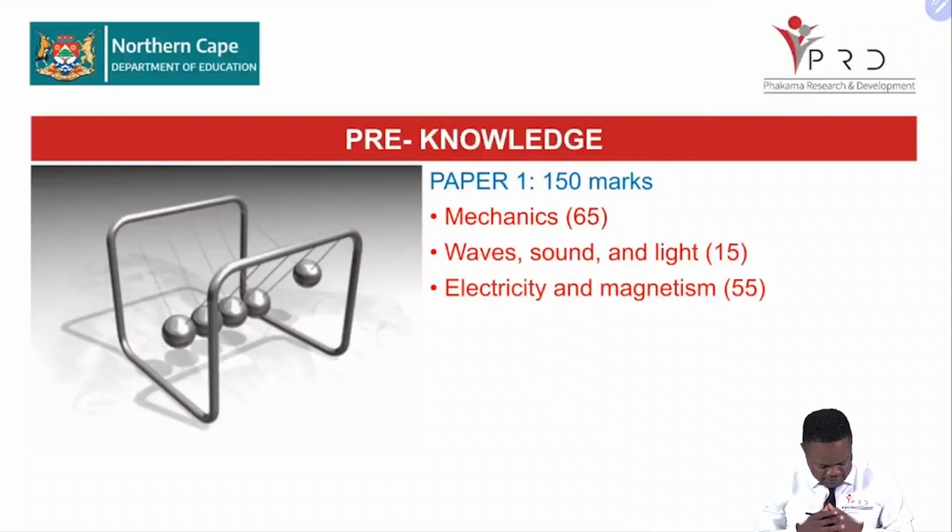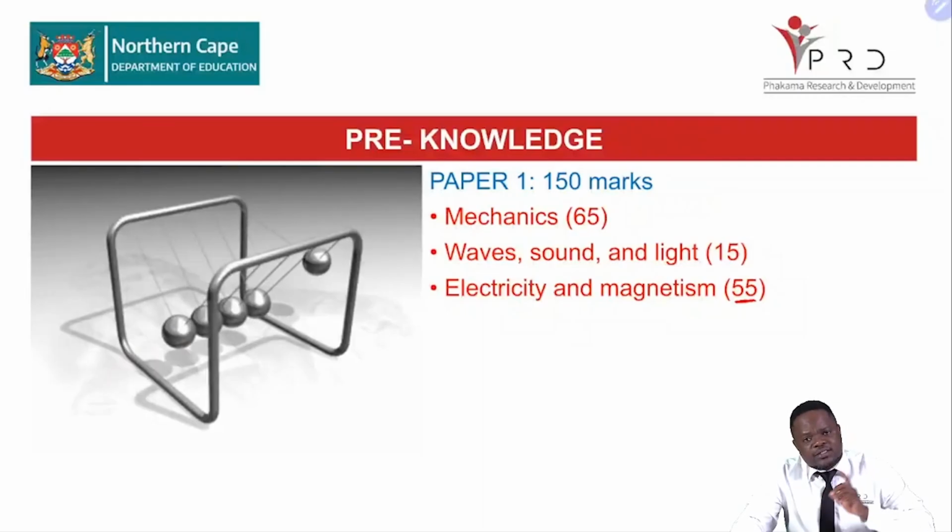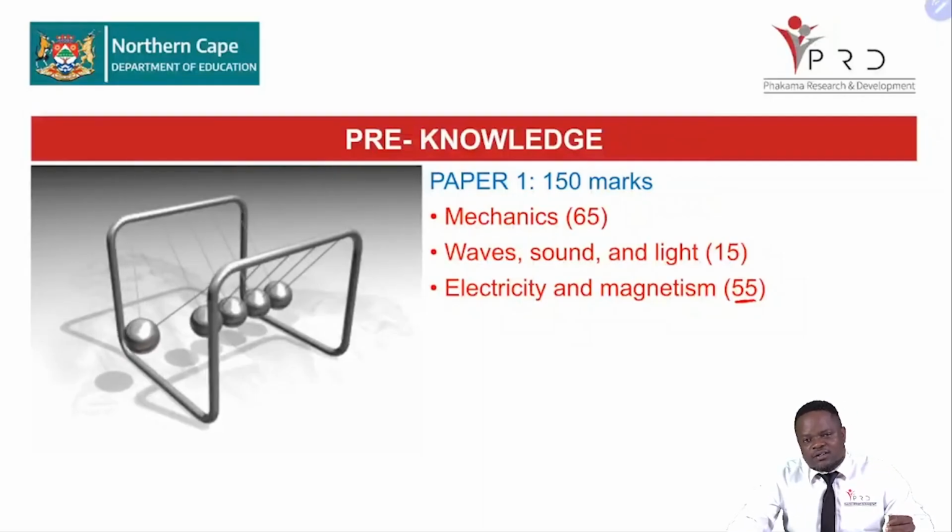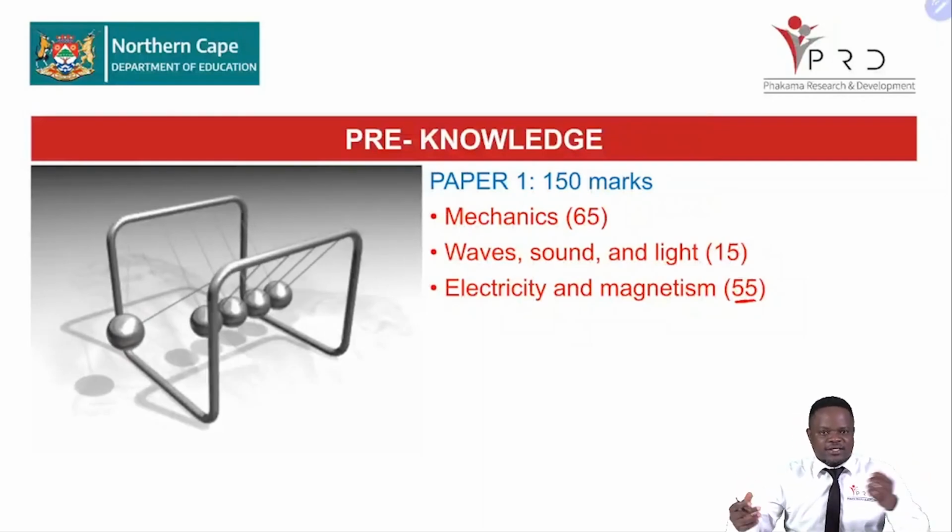Electricity and magnetism is also a broad section, counting for about 55 marks. In electric circuits, are you able to do the calculations concerning electromotive force, internal resistance, and external resistance?